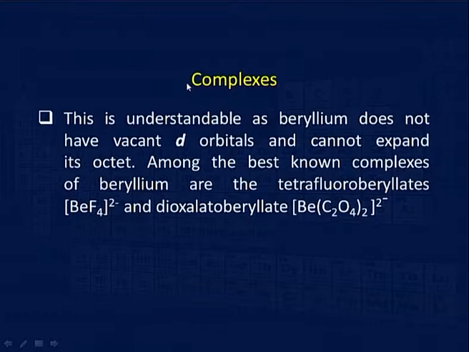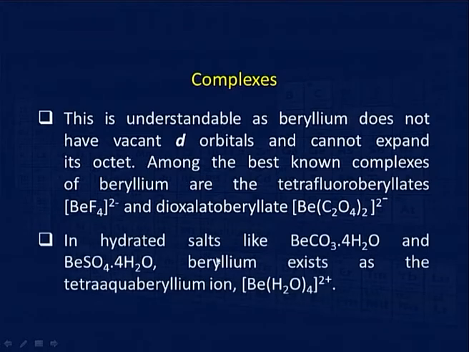Complex formation by group 2 elements. Now, it is understandable that beryllium does not have vacant d orbital and cannot expand its octet. Among the best known complexes of beryllium are tetrafluoroberyllate BeF4 2 negative and dioxalatoberyllate Be(C2O4)2 2 negative. Now, in the hydrated salts like beryllium carbonate 4H2O and beryllium sulphate 4H2O, beryllium exists as tetraaquaberyllium ion [Be(H2O)4] 2 positive.